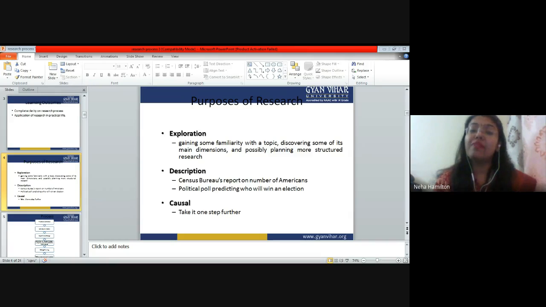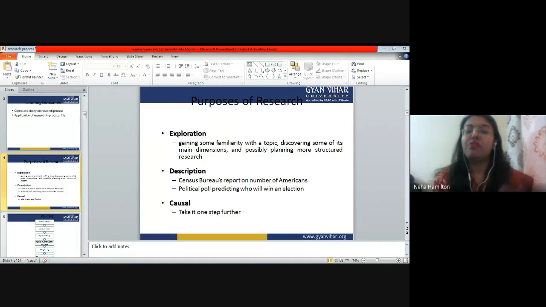So it involves gaining familiarity with the topic, discovering some of the main dimensions, and possibly planning more structured research. We know that when we move from exploratory to causal research, the research becomes more structured, right? Because in exploration we do not know even what the variables are. If we do not know the variables, we cannot design the hypothesis, right?